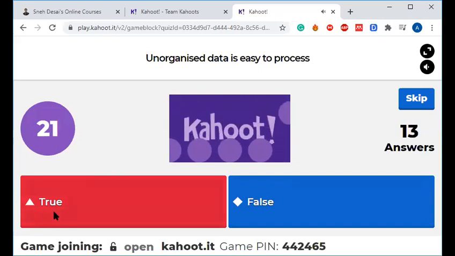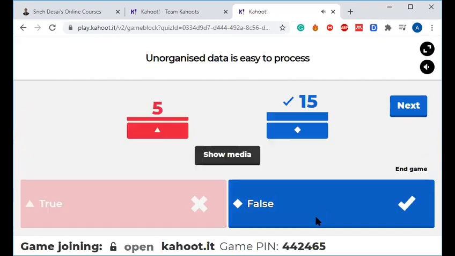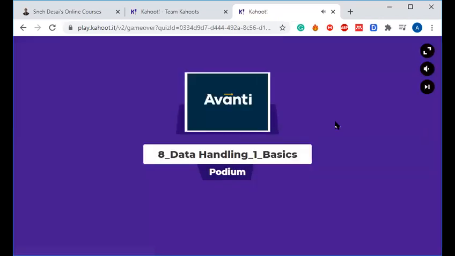Now, unorganized data is easy to process. True or false? No problem. Don't worry if you gave a wrong answer. So false, right? Unorganized data is not easy to process. That's why we are going to organized data.